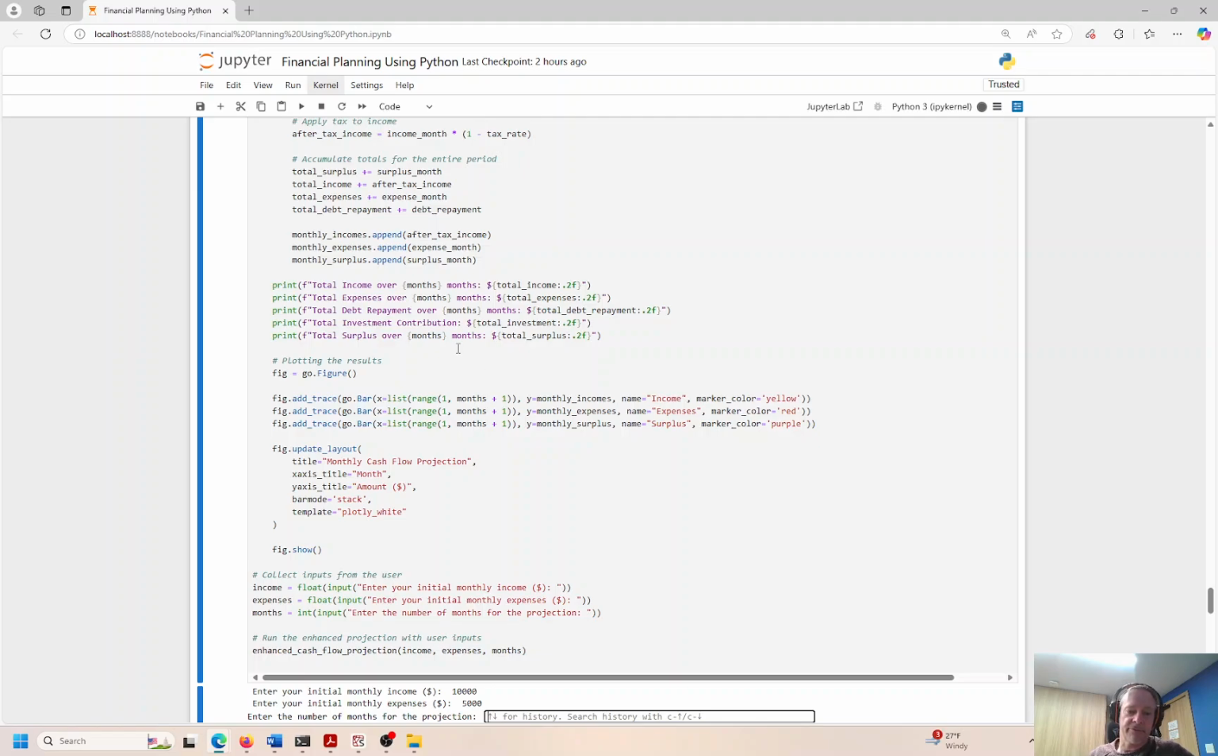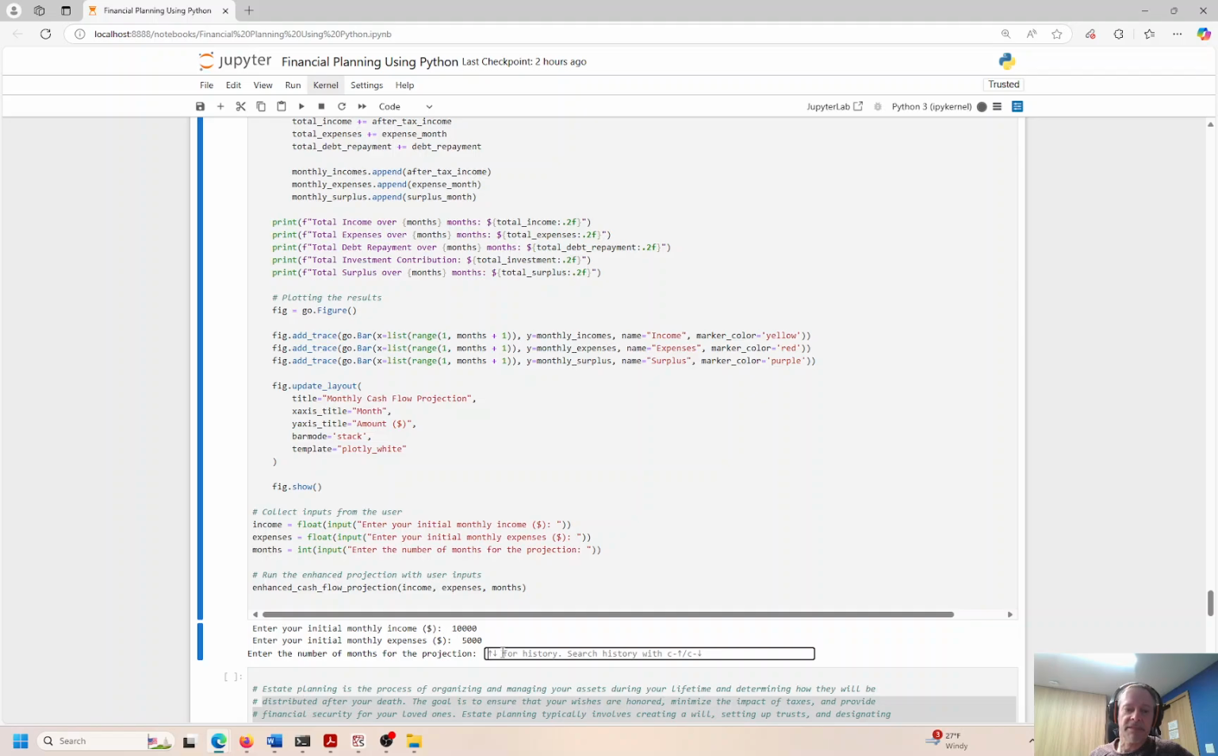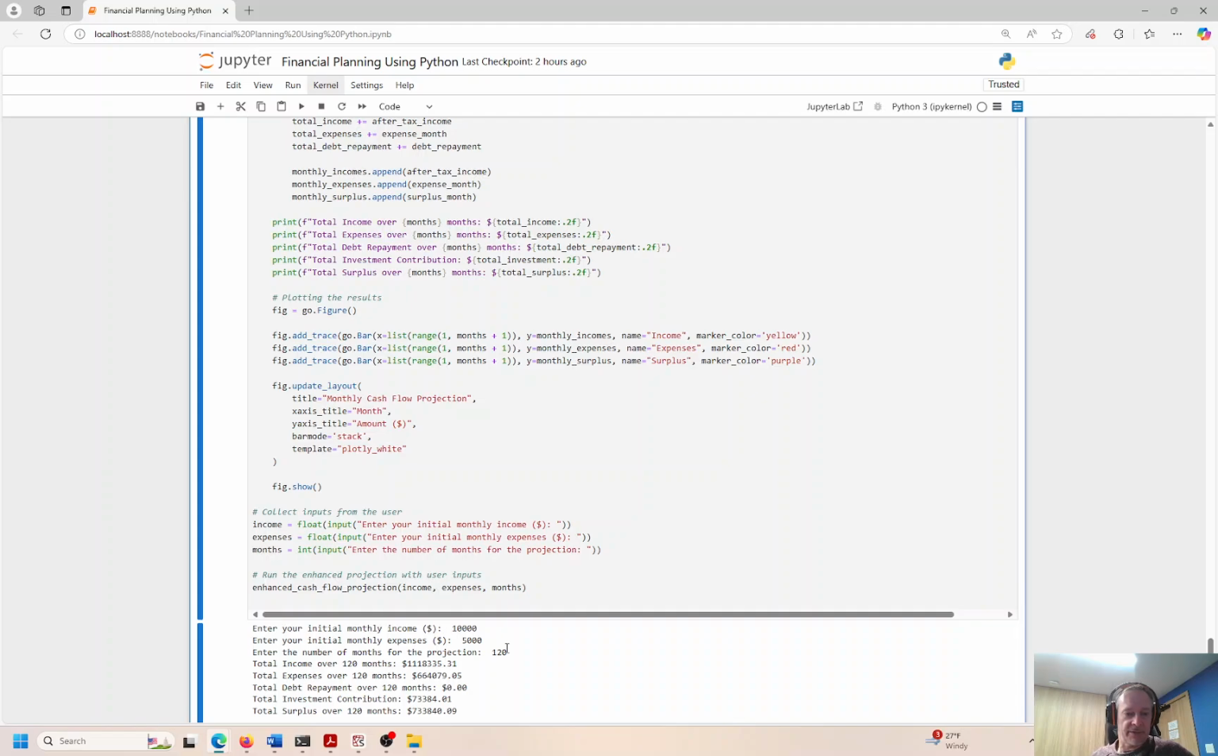Enter the number of months for the projection. I'm going to say 120 months. That's 12 months for 10 years, 120 months. Okay. And we see total income over 120 months at 10,000 per month. So 835, 1.18. So yeah, I think that makes sense. So it's about 120,000 per year.